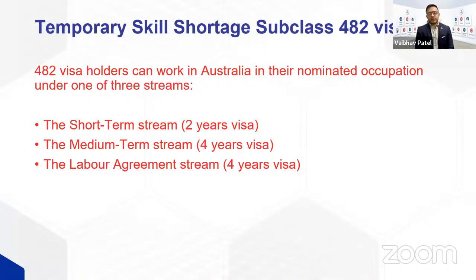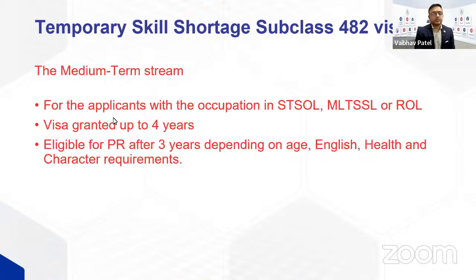If your 482 is granted in the short-term stream, you get a maximum of 2 years. If it is granted in the medium and long-term stream, you get a maximum of 4 years. And if it is granted in the labor agreement stream, you also get a maximum of 4 years. Once you have the 482 on the medium and long-term list, you get a 4-year visa. Once you have worked 3 years with your company on a 482 visa, and if your occupation is still on the medium and long-term skill list, then you can apply for a subclass 186, which is our next topic.